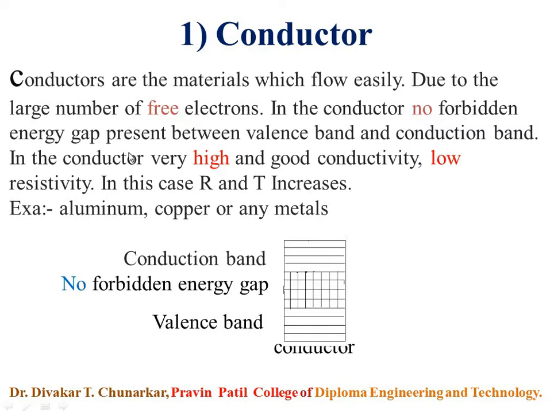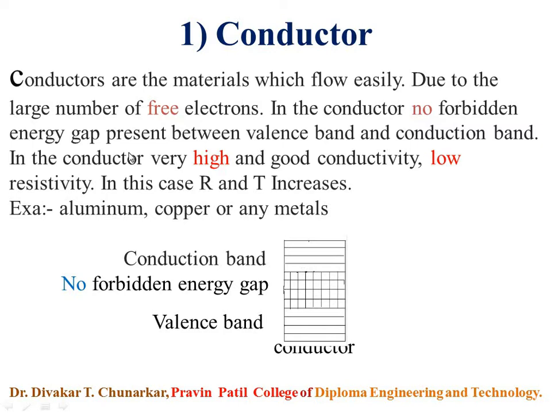In the conductor, very high conductivity, very good conductivity, and low resistivity. In this conductor, resistance increases as the temperature increases. For example, aluminum, copper, and any metal.